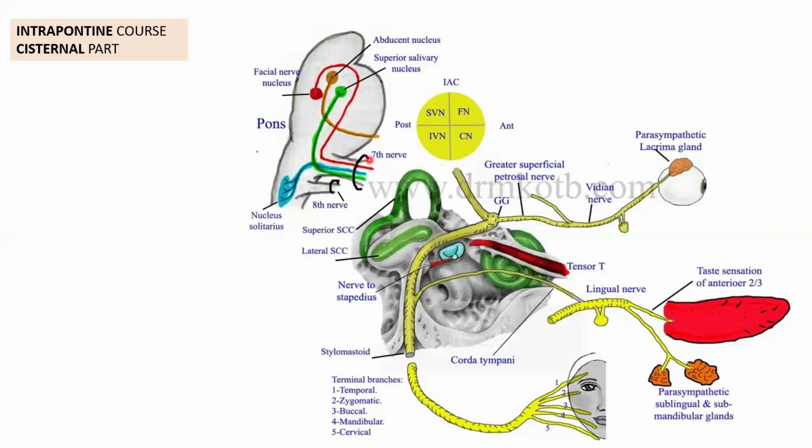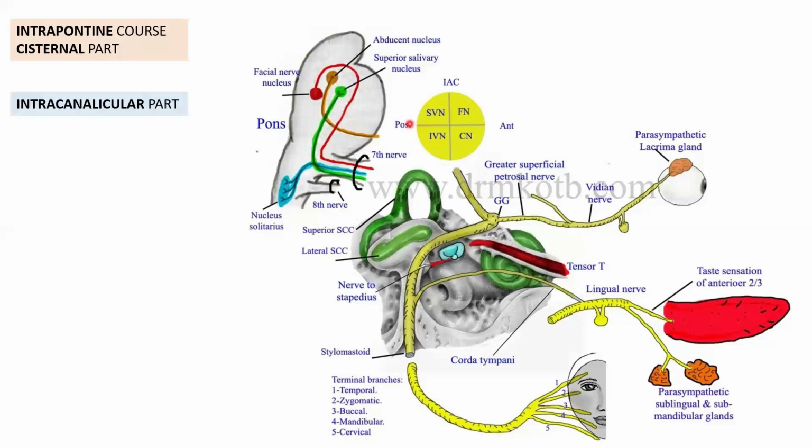Do you want me to repeat it again? So the seventh nerve exits the pons at the pontomedullary junction. After that, it comes to lie in the subarachnoid space. Okay, so that is called the cisternal segment, from the exit to the internal acoustic meatus.